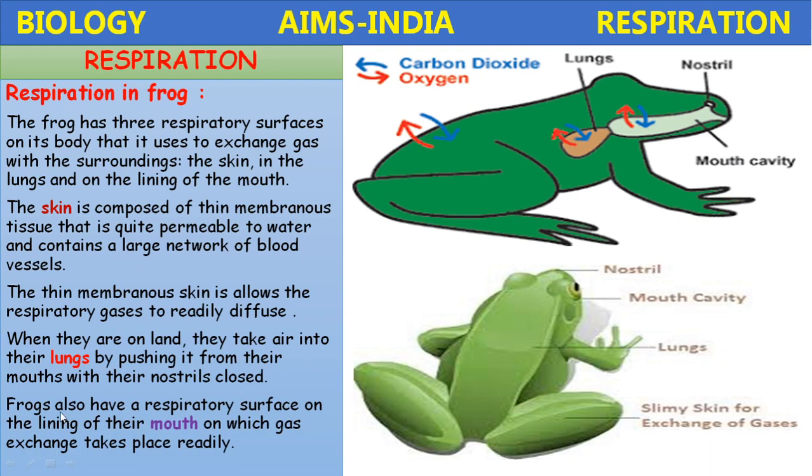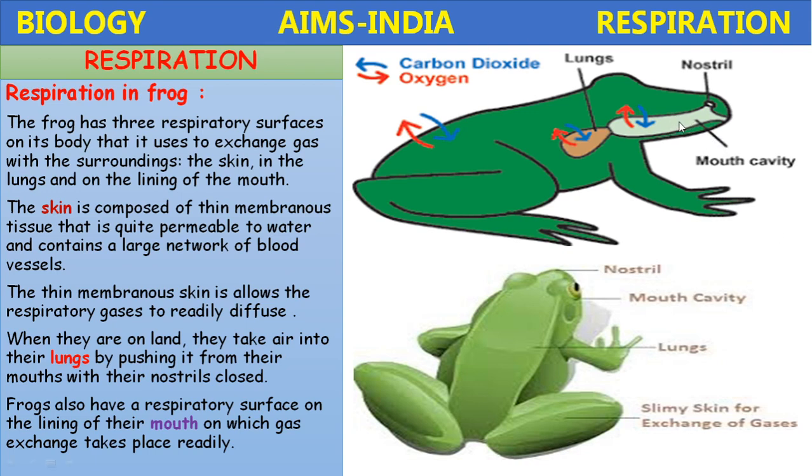And finally, the frogs also have a respiratory surface on the lining of their mouth, on which gaseous exchange takes place readily. This mouth contains a cavity, which we call the buccopharyngeal cavity. This is the main source of respiration in the frog.